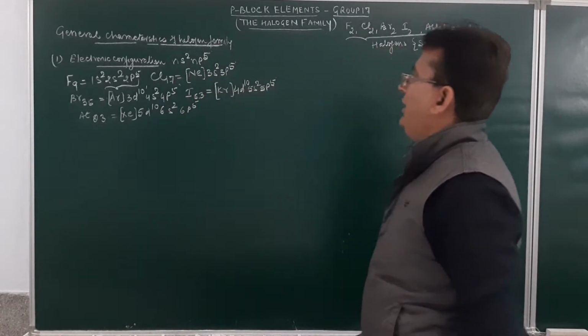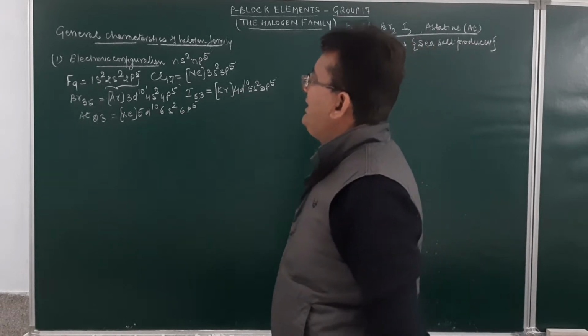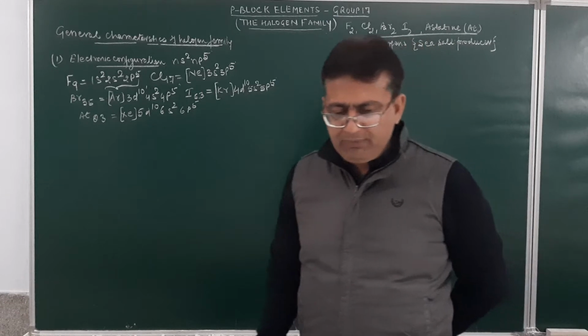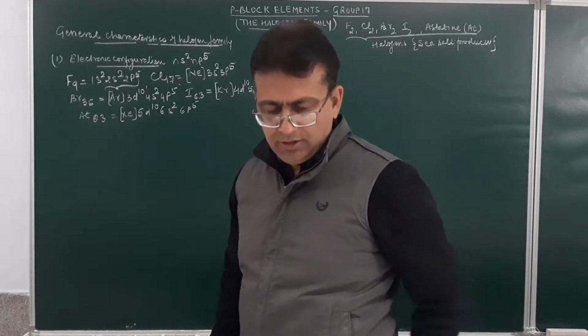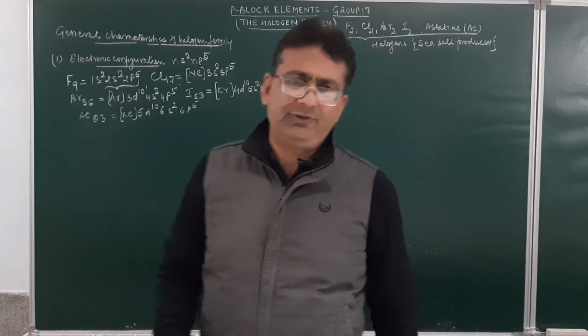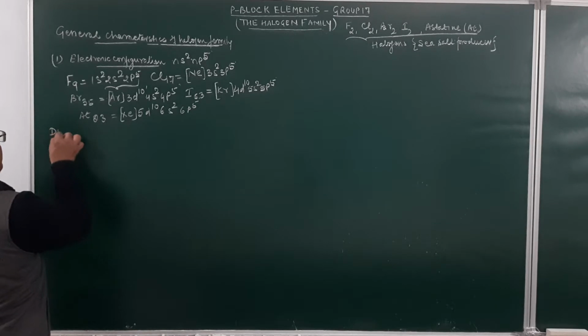So you may see how many electrons are present in the valence shell of each member of the halogen family. There are 7.